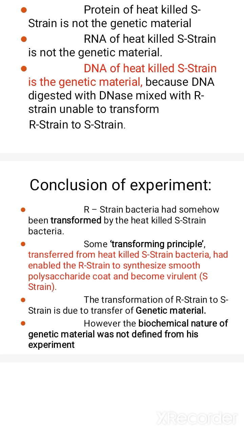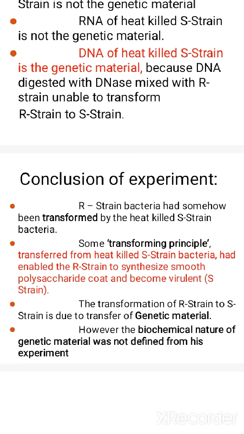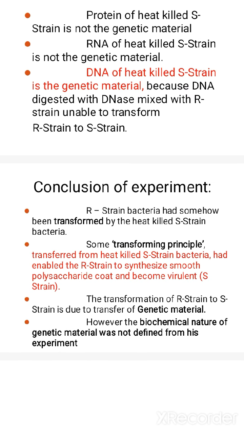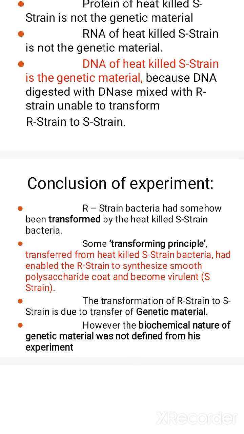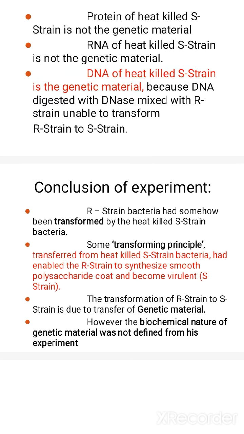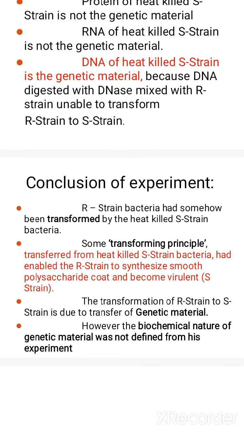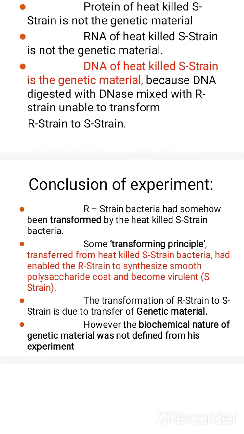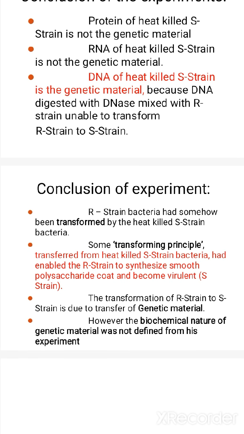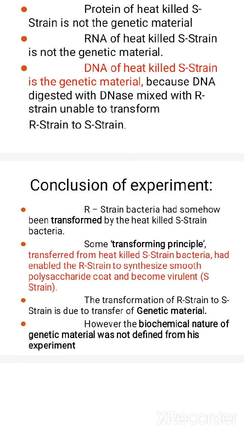How can it be asked in the exam? They can ask to explain the transforming principle, or they can ask to explain the Griffith experiment and what was the conclusion of the experiment. They can ask in different ways. Normally they ask this as a 5-mark question, or sometimes as 3 marks. Okay children, it is an important point for the board, so study properly. If you can't understand, you ask me.